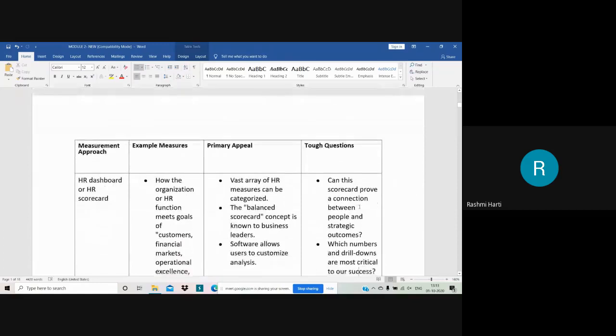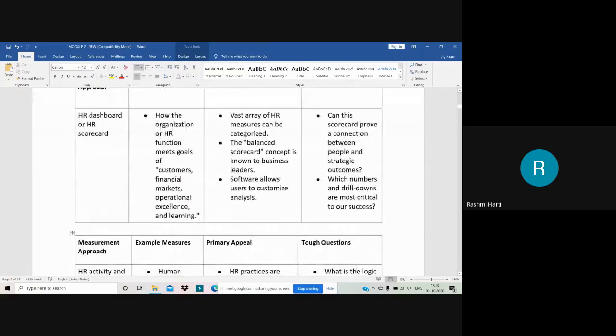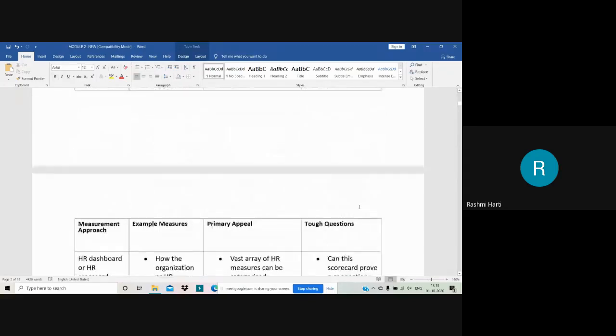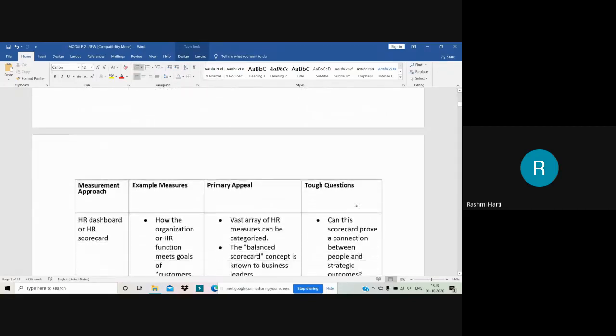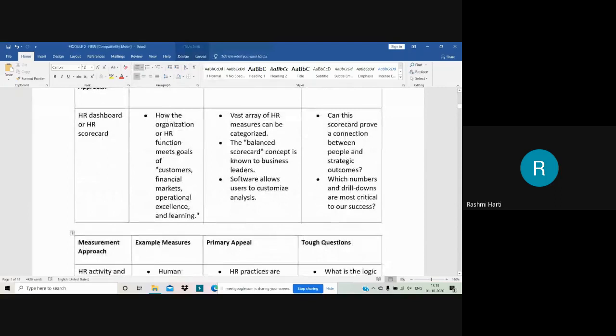Now, the second one here, HR dashboard or HR scorecard. Here, if you could see, the examples of measurement of this particular HR dashboard or HR scorecard is how the organization or HR function meets goals of customers, financials, markets, operational excellence, and learning.